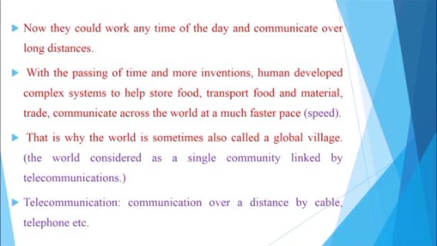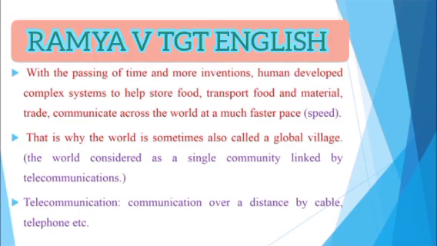So what is meant by global village? The world considered as a single community linked by telecommunications. So what is meant by telecommunication? Telecommunication means communication over a distance by cable, telephone, etc.